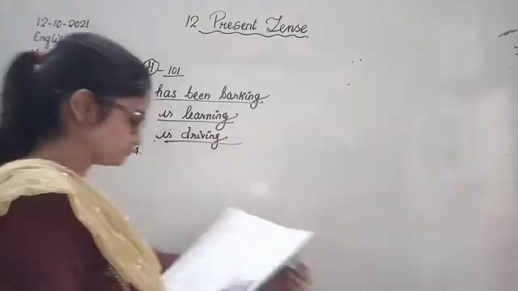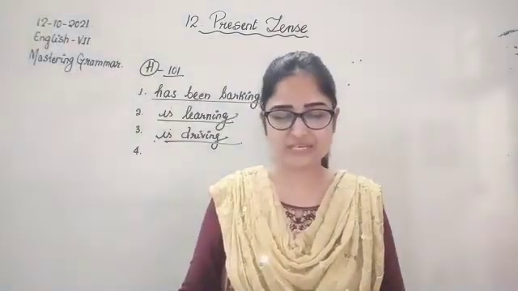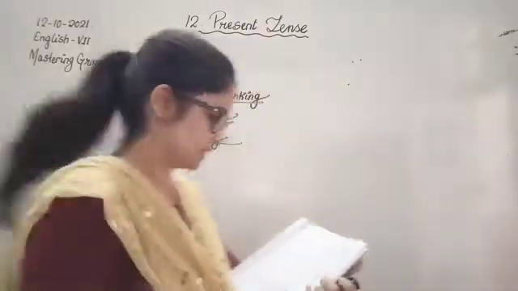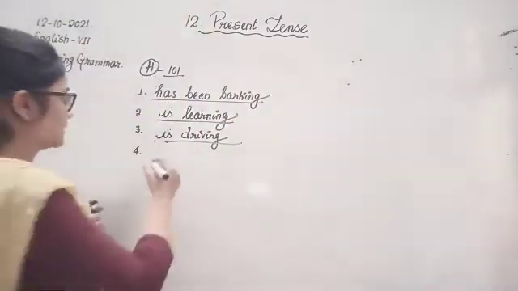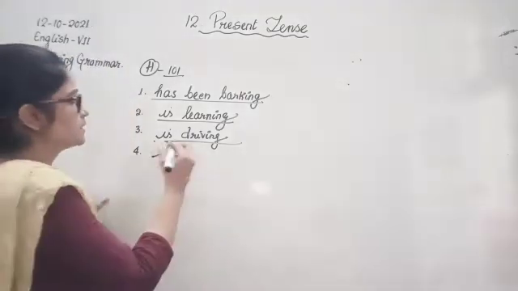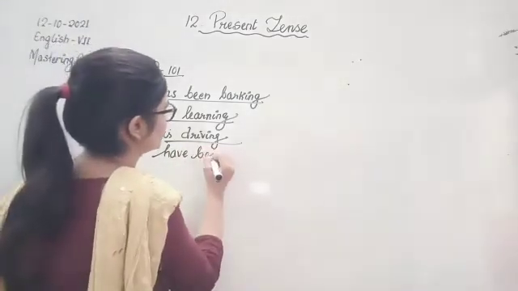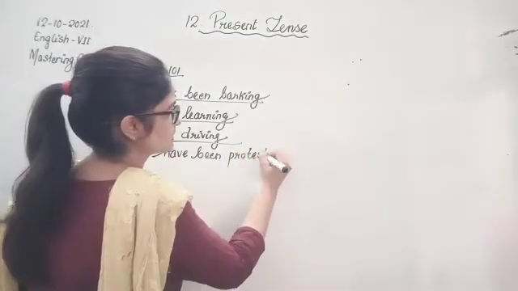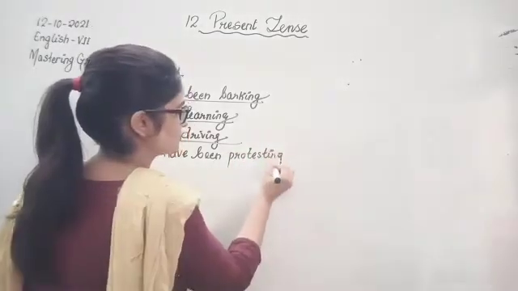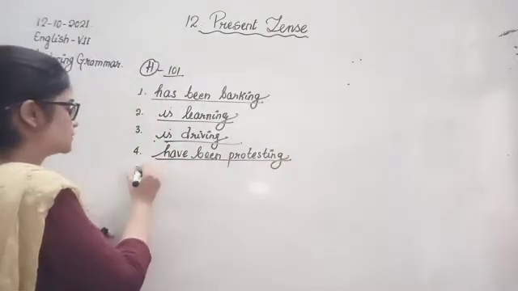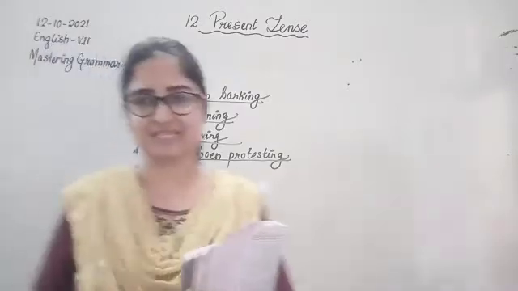Number 4. The agitators dash for a week. The agitators protested for a week. So now, are protesting, has been protesting? The agitators, because it's plural, so it will be have been protesting, because they are doing it since a week. And I told you, when there is a time reference, then we are always going to use the present perfect continuous tense.